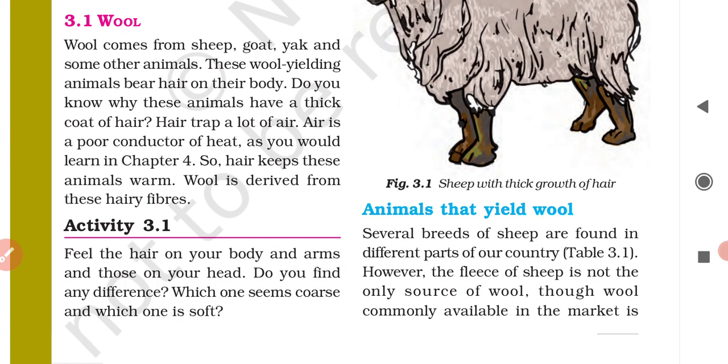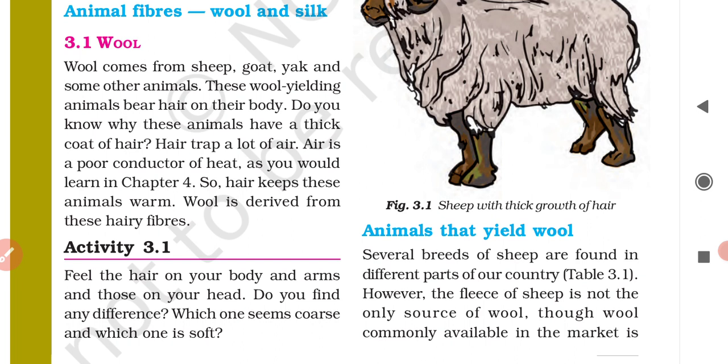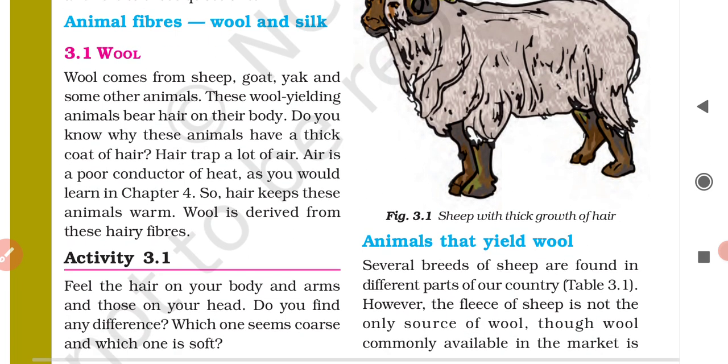Basically the people do these things. The people shear the wool from the body of these animals in the summer season. Next, see what is given in your book. Wool comes from the sheep, goat, yak, and some other animals.